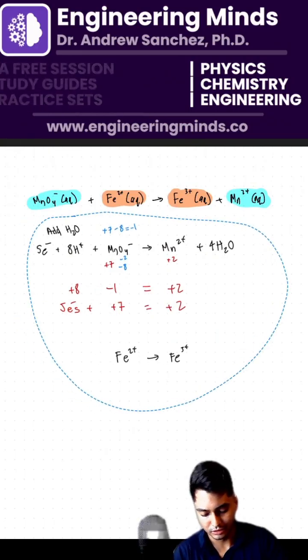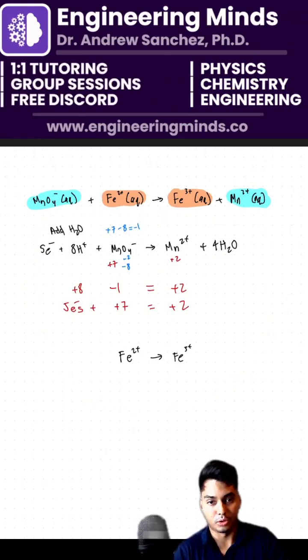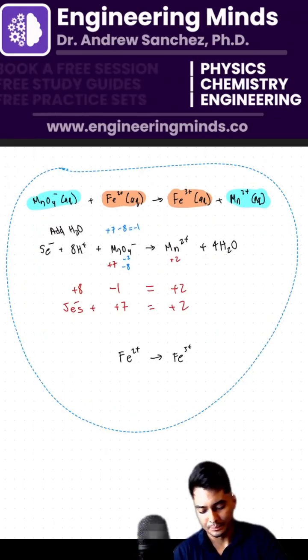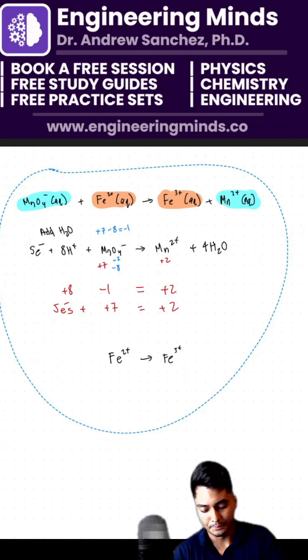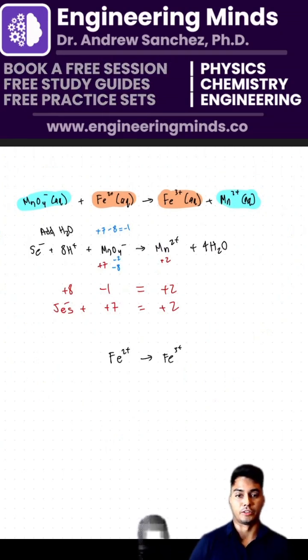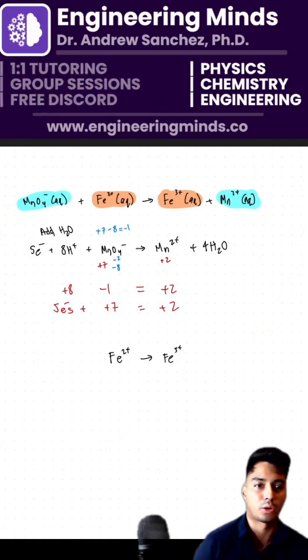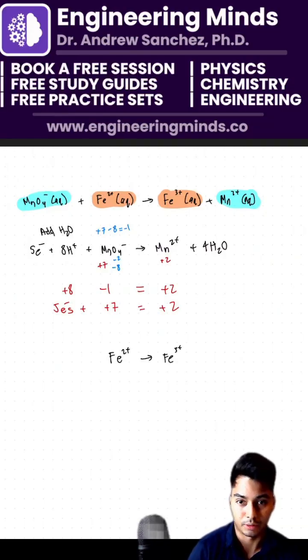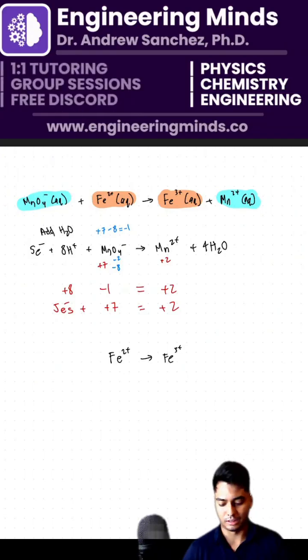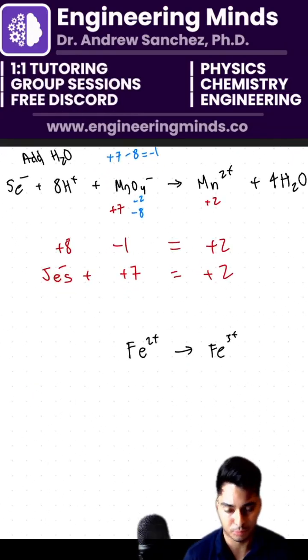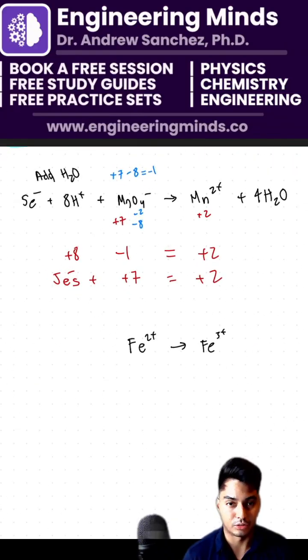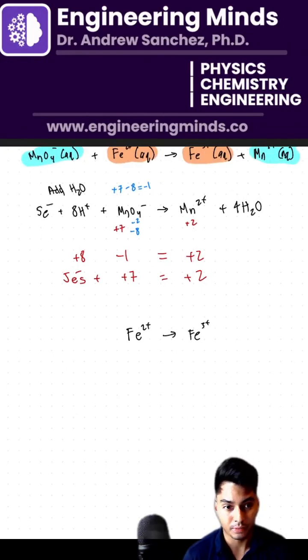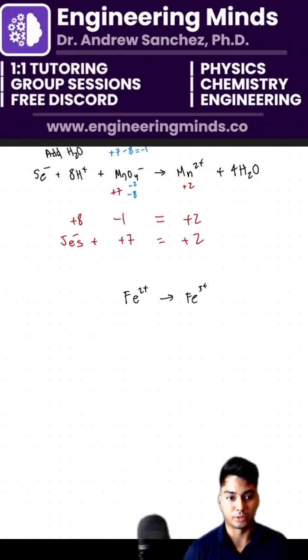Any questions here? If this made sense so far, go ahead and drop that thumbs up emoji. And if you're getting a little bit lost, go ahead and drop that crying emoji or a pot emoji to let me know that you're cooked here. Okay, so we got 5 electrons. Let's see what we did. We got 5 electrons plus 8H plus MnO4 minus yields Mn2 plus 4H2O. Thank you, Luna. Luna says thumbs up.